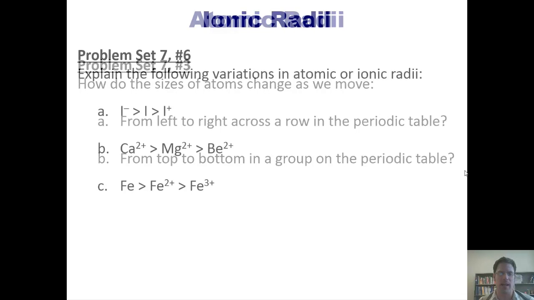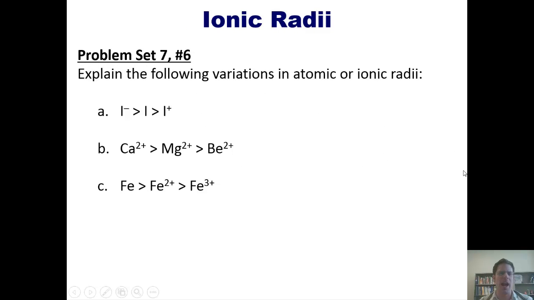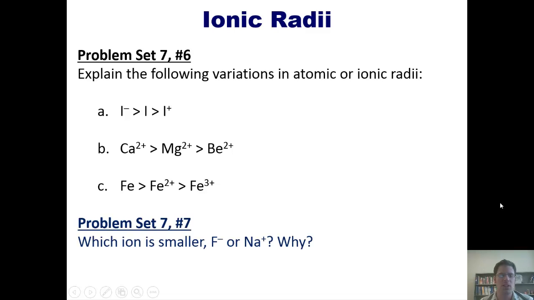Now to ionic radii, in other words, the sizes of ions. Explain the following variations in atomic or ionic radii: that I- is larger than I, which is larger than I+, that calcium 2+ is larger than magnesium 2+, which is larger than beryllium 2+, and separately that neutral iron is larger than iron 2+, which is larger than iron 3+. Now another question. Which ion is smaller, fluoride or sodium cation? And why?